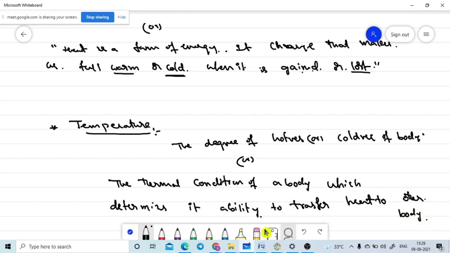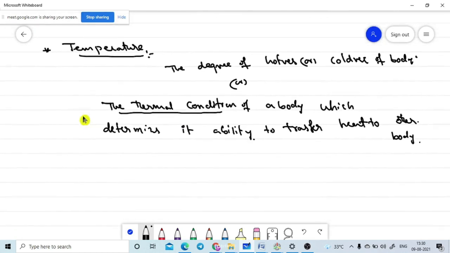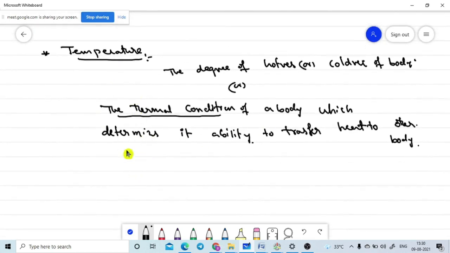So this is another definition for the temperature. It tells how the body is in a thermal condition, that is, whether the body has the ability to transfer heat from one body to another body. That condition, this physical quantity, is named as the temperature.